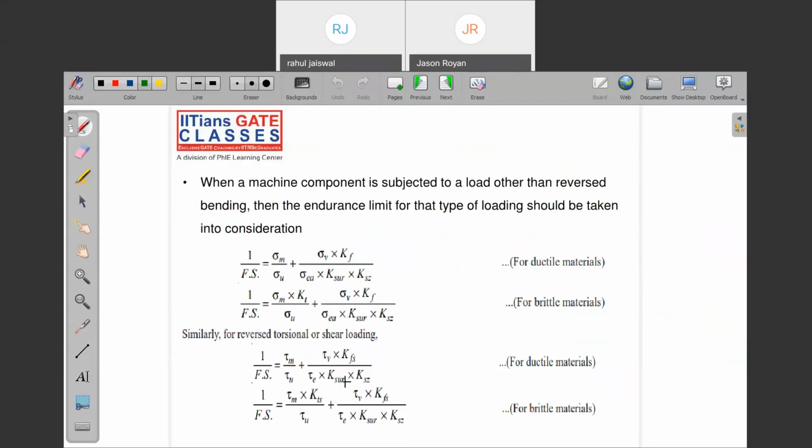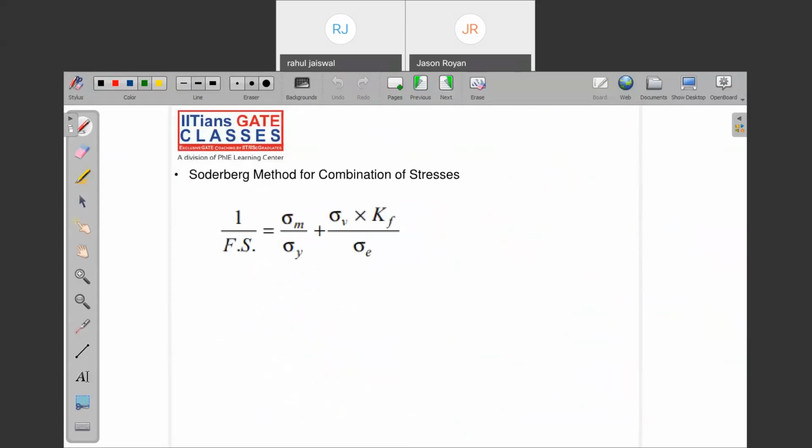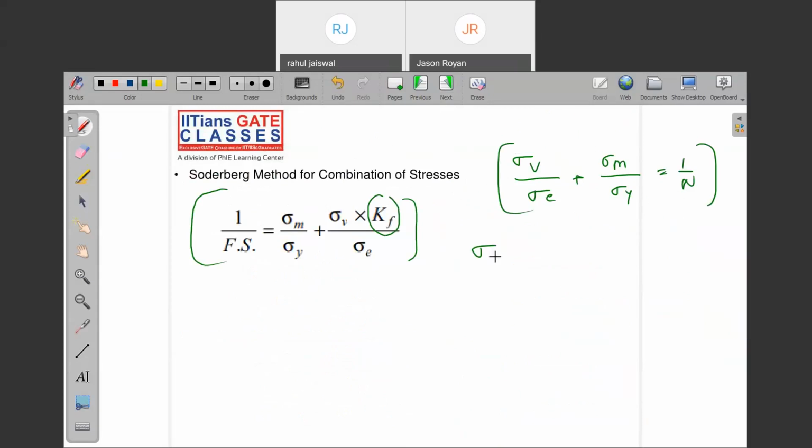So you can see, this is a combination. I will tell you what it is all, right? So this is the Soderberg. Already over, right? You might have observed, sir, there is one thing they are doing in every equation, that is, they are multiplying with the Kf. What is the meaning of Kf? I told you. What is sigma e? Sigma e is nothing but sigma e star into Ka, Kb, Kc, Kd. What is Ka? Load factor. What is Kb? Size factor. What is Kc? Not fatigue factor, surface finish factor.